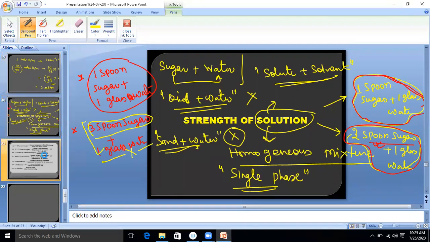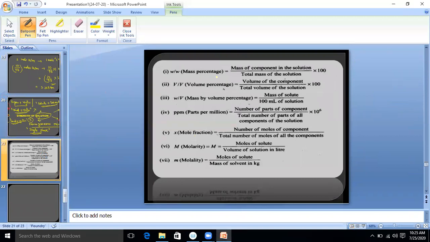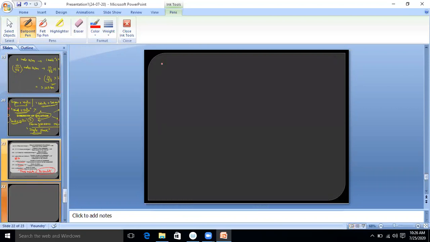What are the various methods? Look at the first one: mass percentage, volume percentage, mass by volume percentage, parts per million. One more, ppb, parts per billion, mole fraction, molality, then normality, then formality. These all are used to find out the strength of the solution. So we will discuss each one by one. Now, the first one is